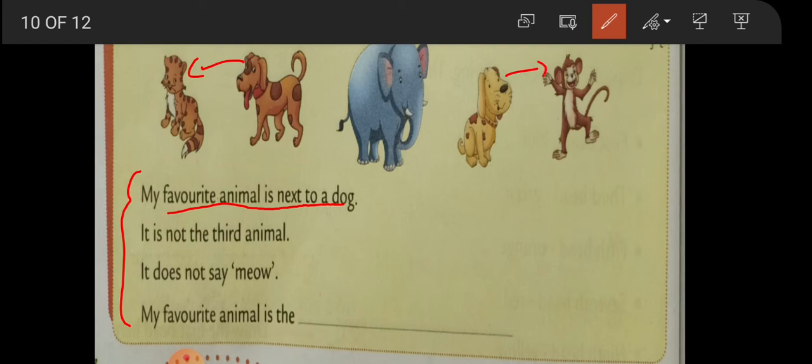Okay. It is not the third one. So from here it is third. So elephant is not there. Not the third one. Okay, from here also third is coming. First, second, third. First, second, third. So we have crossed out. This is also over. This is also over.